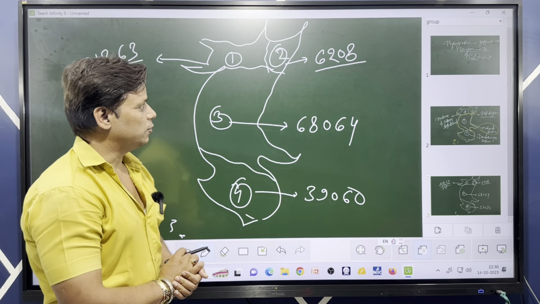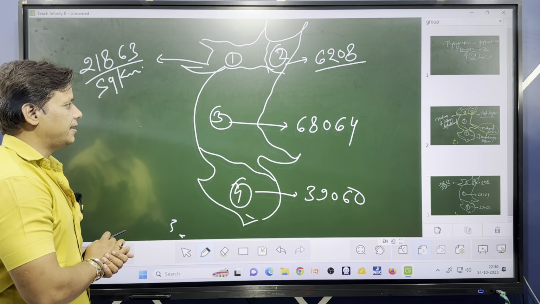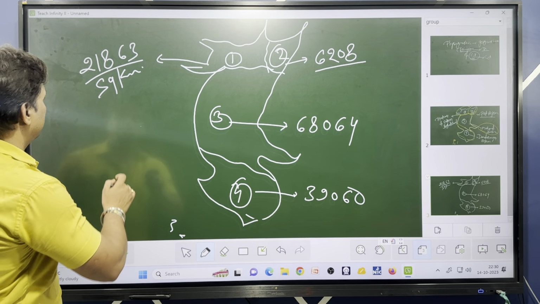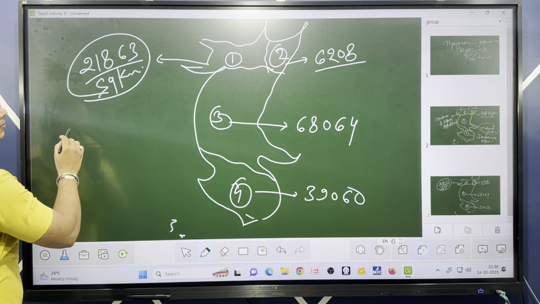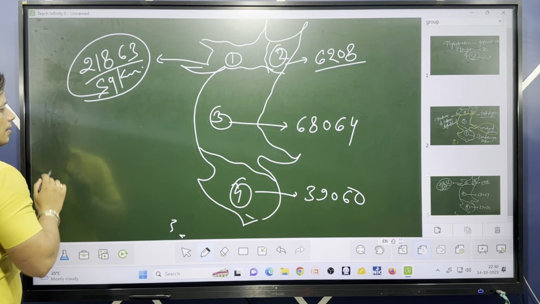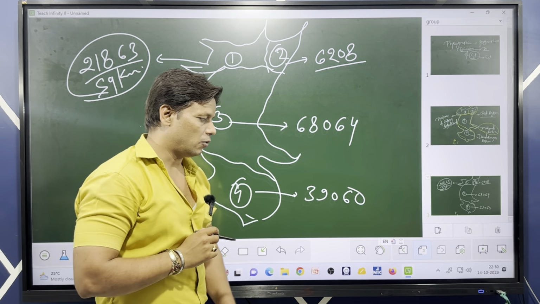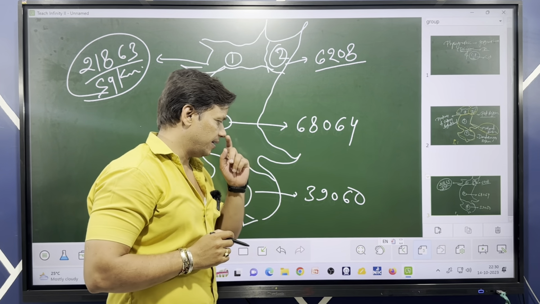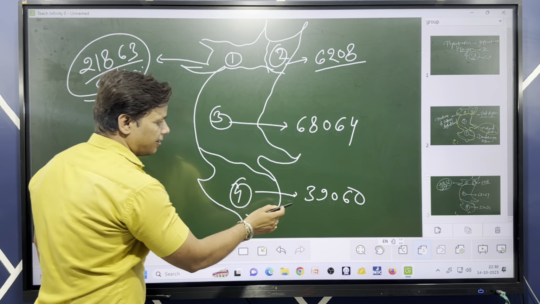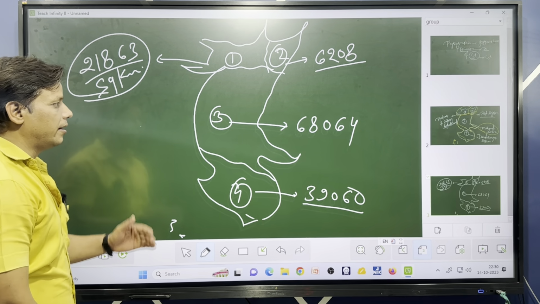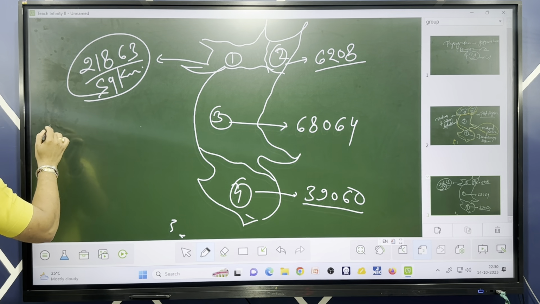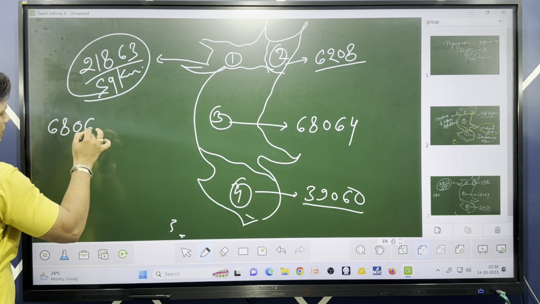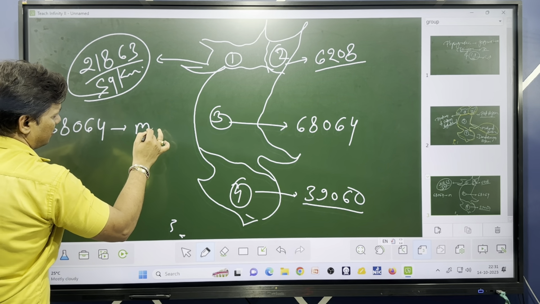If you remember all this data, you can add up all these separated areas. But before that, in order to arrange these areas according to area wise, the largest one is 68,064, the Mahanadi Basin.